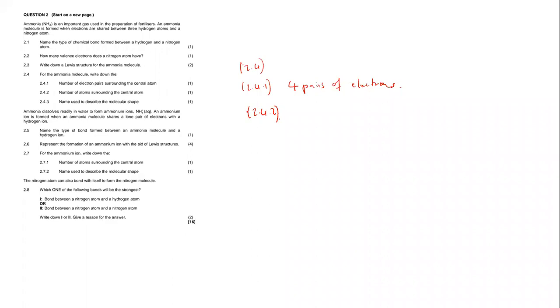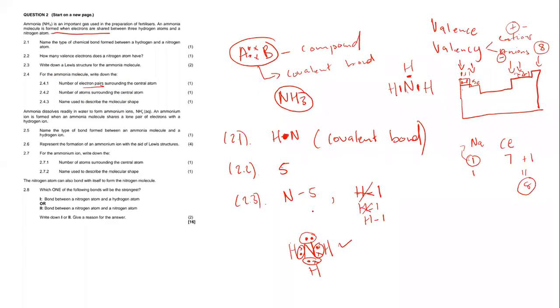Now we move to 2.4.2. It says for the ammonia molecule, write down the number of atoms surrounding the central atom. Again, we go back to our Lewis diagram. The central atom in this case is nitrogen once more. How many atoms are surrounding nitrogen?